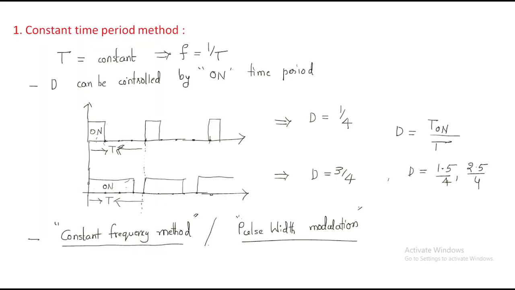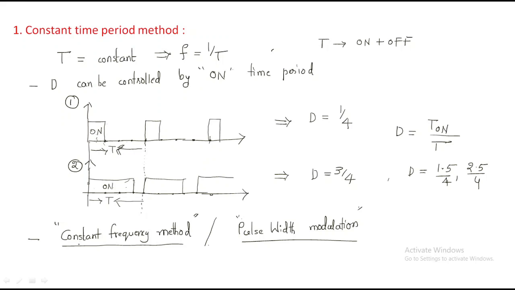Both are same. In this constant time period method, time period never changes. Time period means on time period plus off time period. This will never be changed, but on time period will be changed. For example, if we consider two waveforms, take it as a first waveform, this as a second waveform. For this first waveform on time period is 1 session, but we have 3. Time period is same. So that is the controlling. You can vary the on time period, but you never change the total time period.